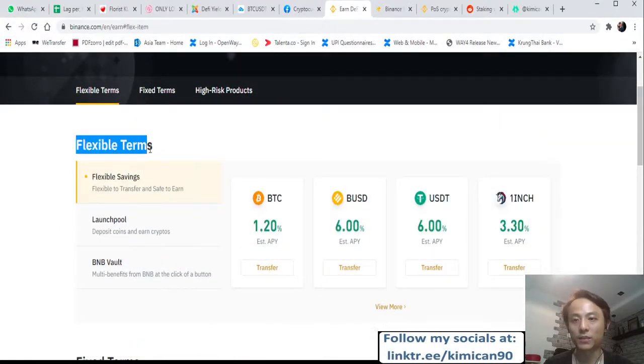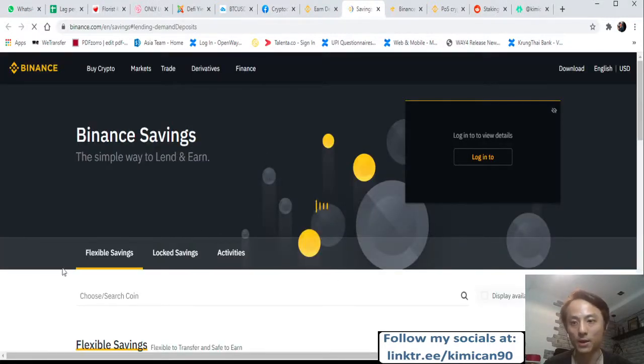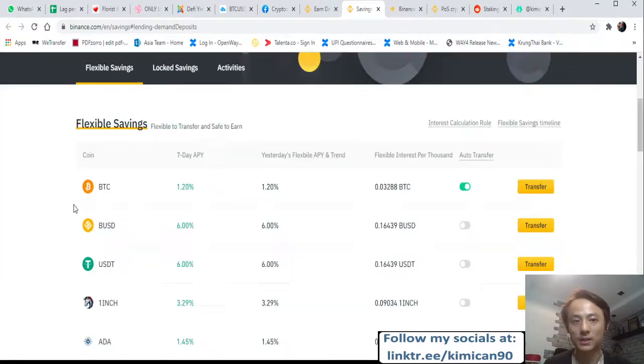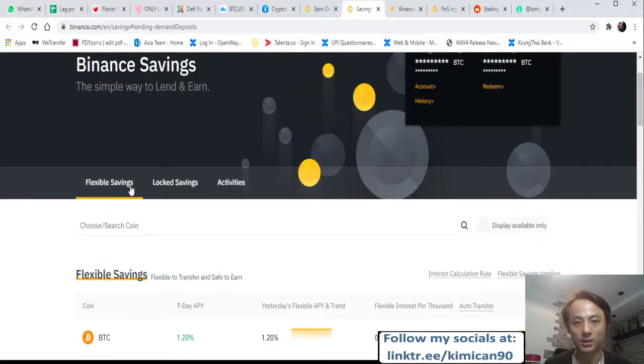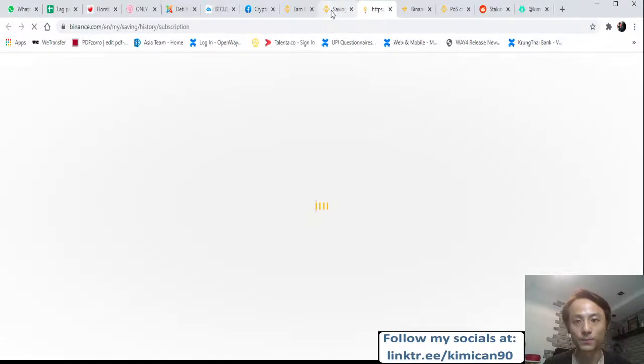Flexible terms is kind of like this. For example, you can put your coins. Let me just do an example and show you. View more. Okay, so flexible savings. You can see flexible savings here. I can show you some of my history, how it looks.